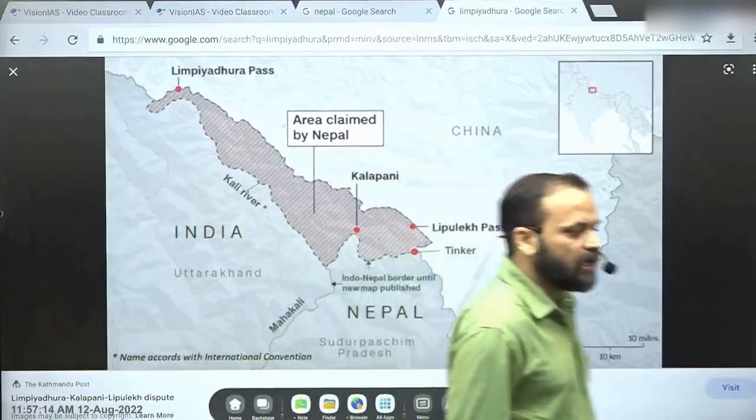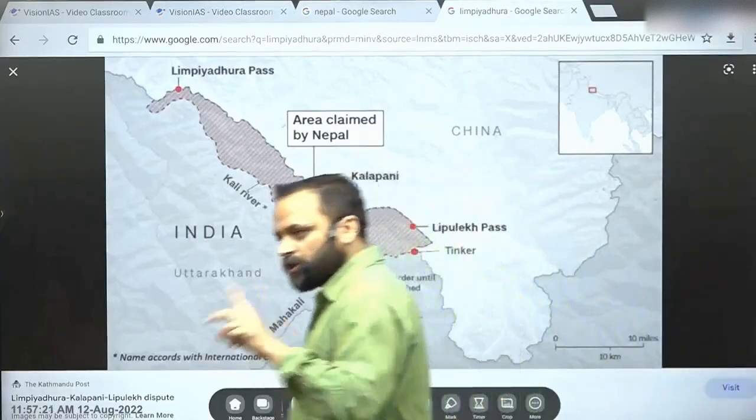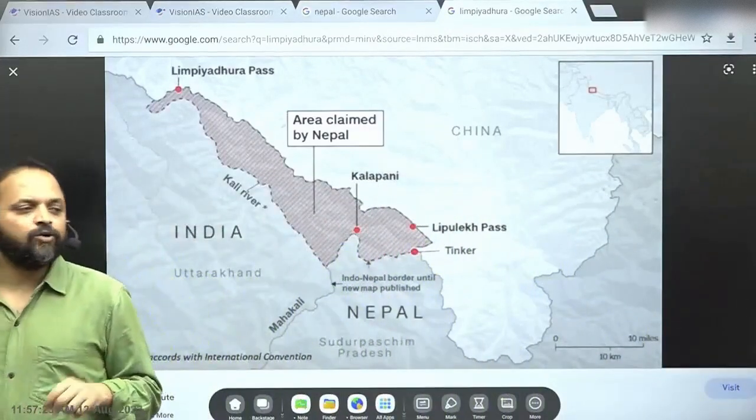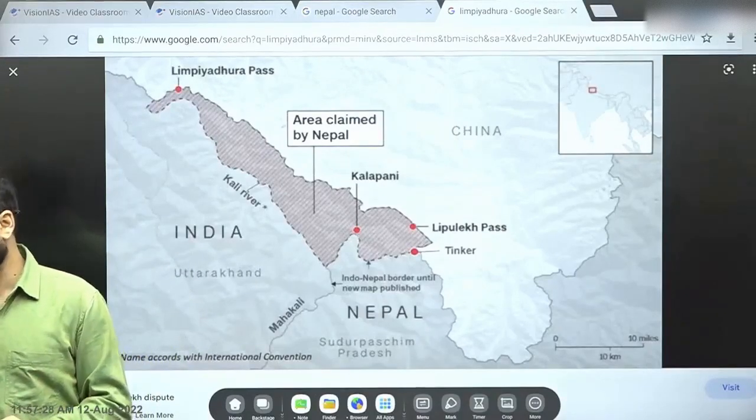So that is the new claim of Nepal, added to the earlier issues, Kalapani and Susta.